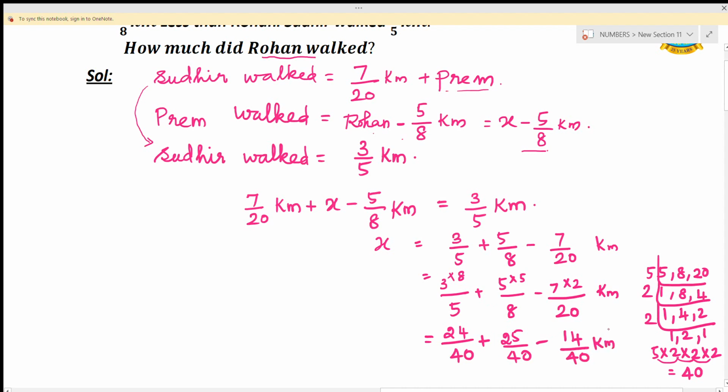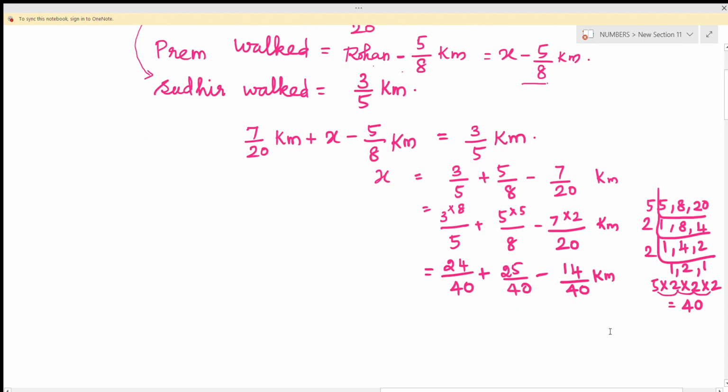Now first we will add the two fractions, then we'll subtract. 24 plus 25 is 49, minus 14 is 35.